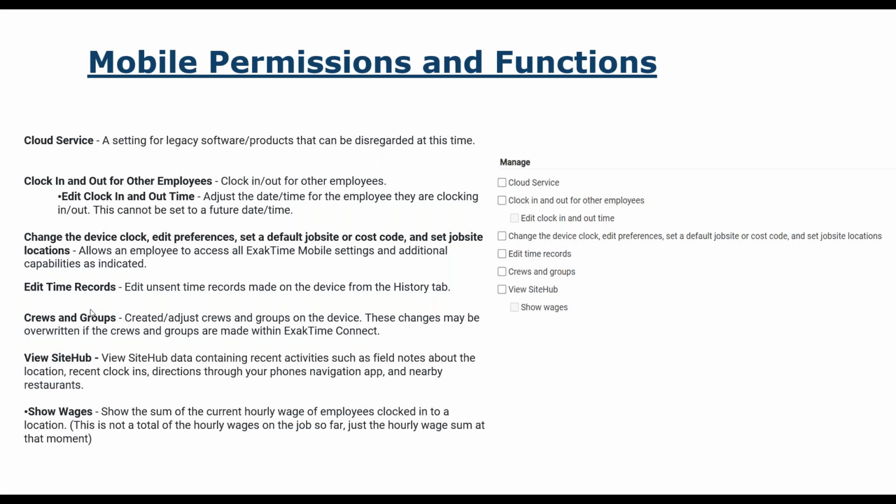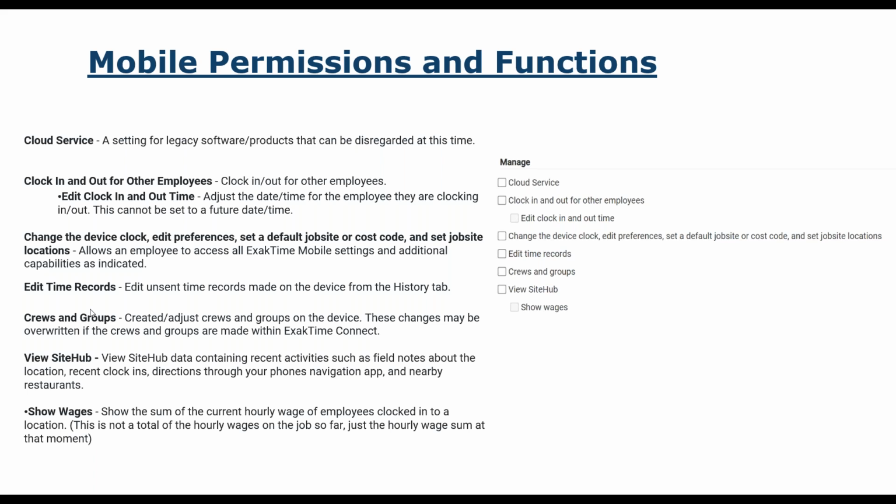Edit the clock in and out time. If you guys remember, if you do this, then the punches stay on the mobile phone and they have to manually sync it. So I usually recommend not to have this on. Change the device, clock, edit preferences, set job site, cost code, all this good stuff. This, in my opinion, is really an administrator function because this allows your supervisor or whoever to really add all those functions. And you would really want to discuss that with your supervisor if you want them to have that capability.